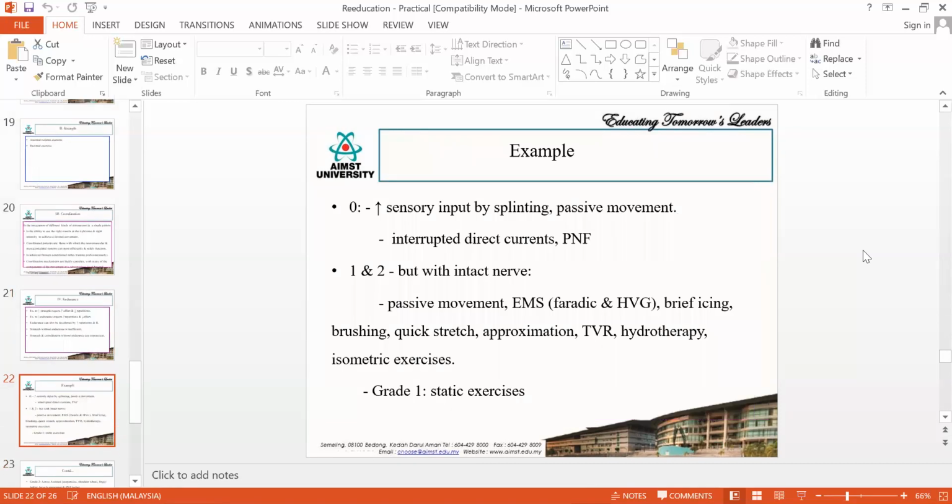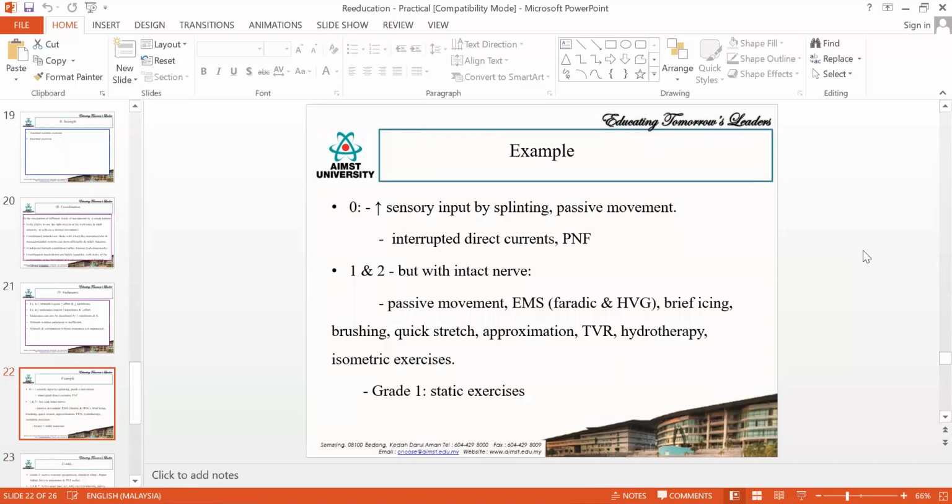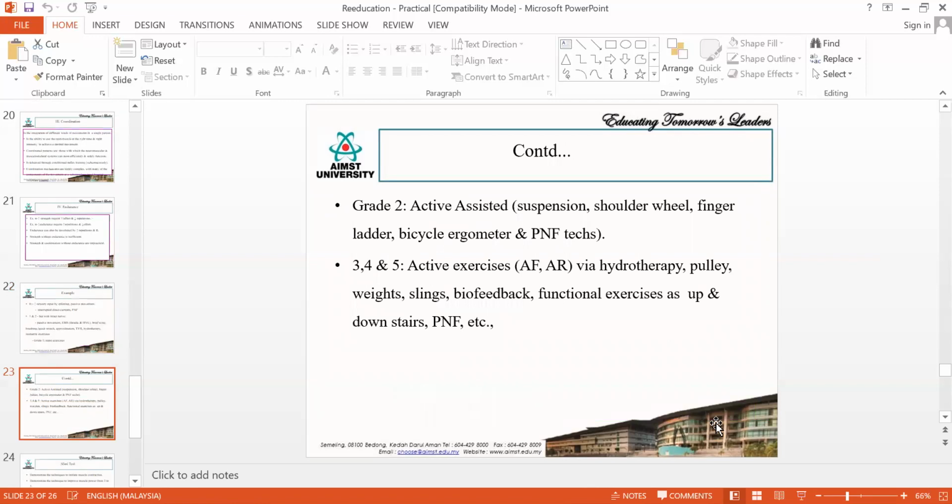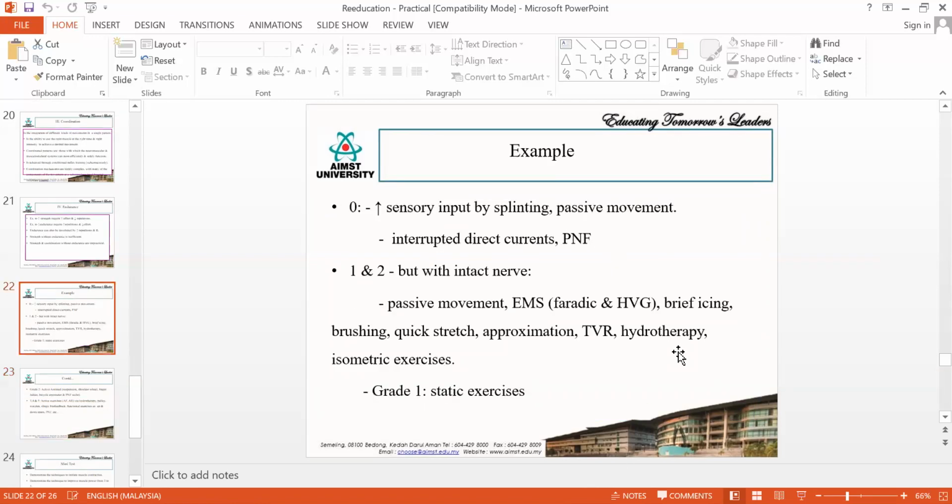So this is just an example of whatever I have said so far. When you have muscle power 0, you use the initiation technique. When you improve the muscle power from 0 to 1, then you can use the focusing procedure and proprioception procedure. Then when you want to increase the muscle power from 1 to 2 or 2 to 3, you have the strengthening techniques. In strengthening techniques, you will be using them depending on the muscle power.